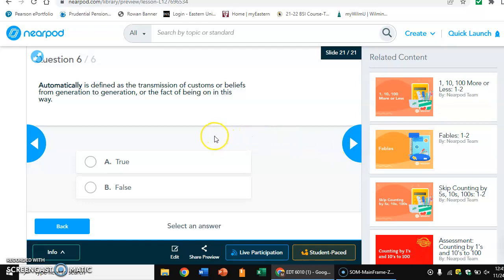So at this point, this concludes our activity featuring our 3 features based on the Nearpod activity.